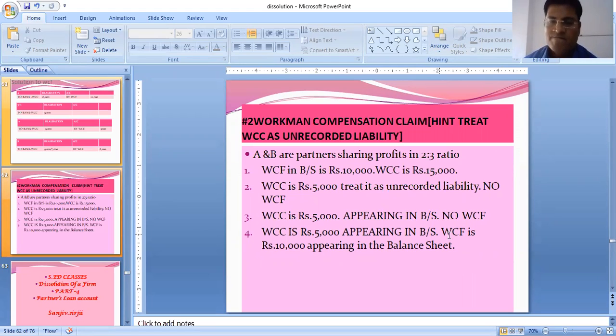And WCF you will record as a free reserve, because it is given in the liability, means the WCF part of WCC is already over, given in the balance sheet. That means treat it as free reserve and distribute among the partners in their PSR. Thank you, students. Please do the sum and send it to me.